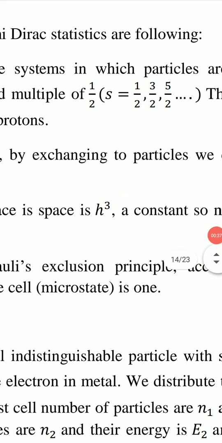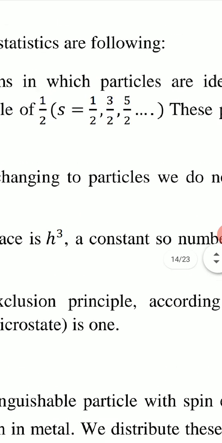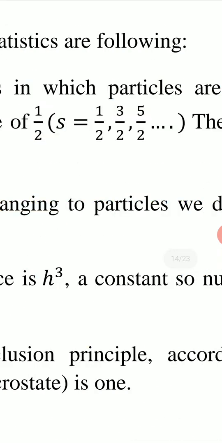Spin is equal to odd multiple of half means spin S will be equal to 1 upon 2, 3 by 2, 5 by 2 and so on.